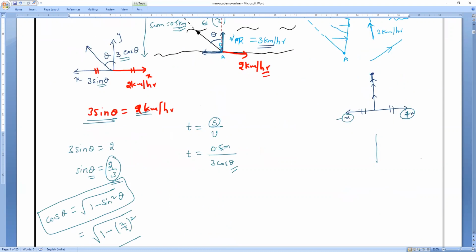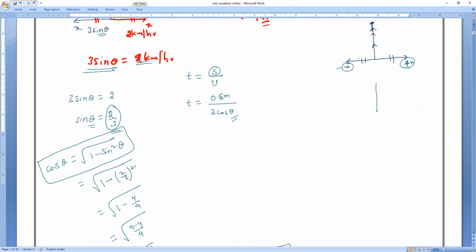Then we want to find time. So time is equal to, we know that, 0.5 kilometer divided by 3 cos theta. Now 0.5 divided by 3 into what is the cos theta value? We have found just now. Root 5 by 3. Clear, everyone? That's all. Now you can see this 3 will get cancelled or not? All of you? Yes, please. 0.5 divided by root 5. So can I write this one as root 5 by 10? Is it right or wrong?